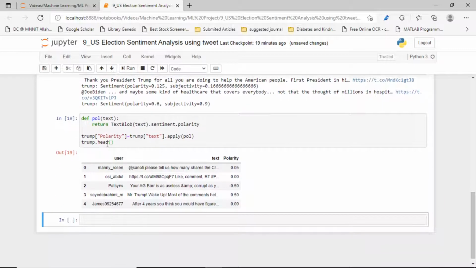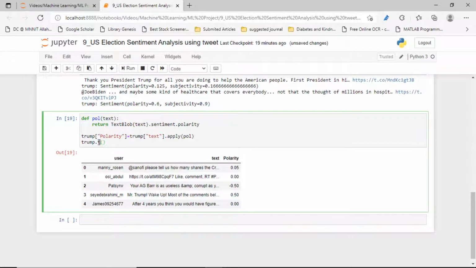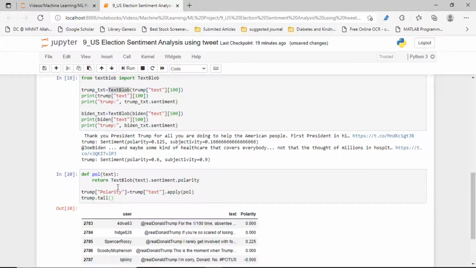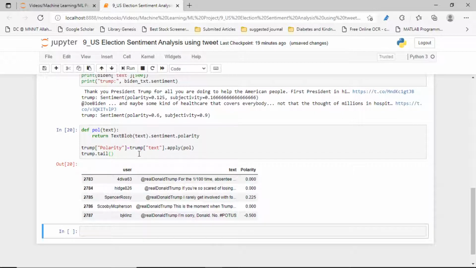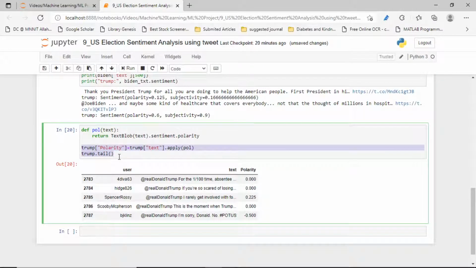Now just a moment, let's see the tail. I am taking the Trump data set here. Yes, there's the tail. I have taken the last five rows here. So it's the same thing we have to apply for the Biden data set.